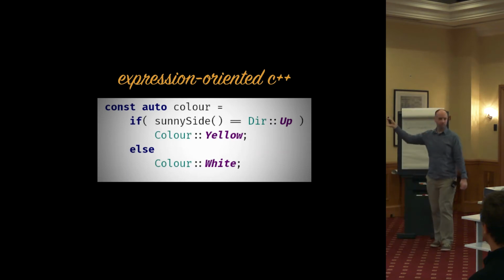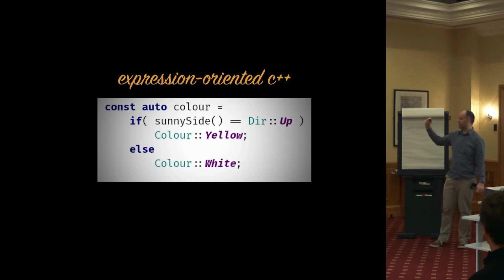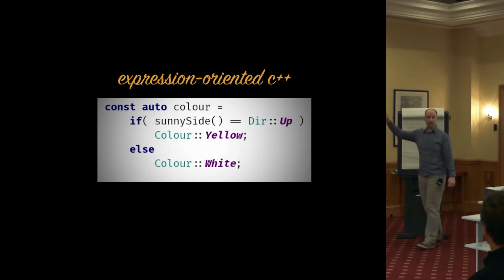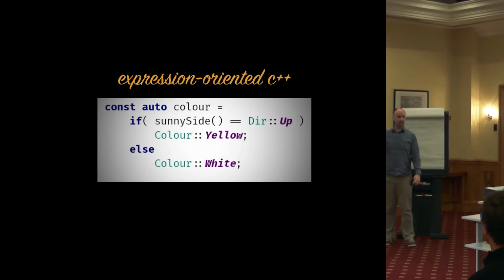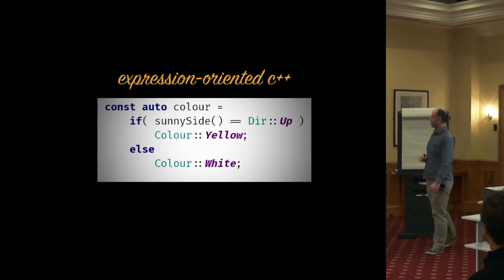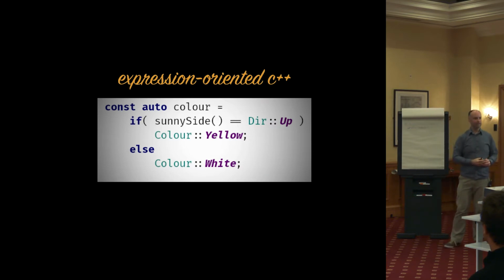So we don't have an uninitialized variable. We don't have the assignment. We can make color const. And as a bonus, we didn't even think about this, we can now use type inference as well. So that's nice. In fact, that is actually really nice. It's a shame we can't do this in C++.